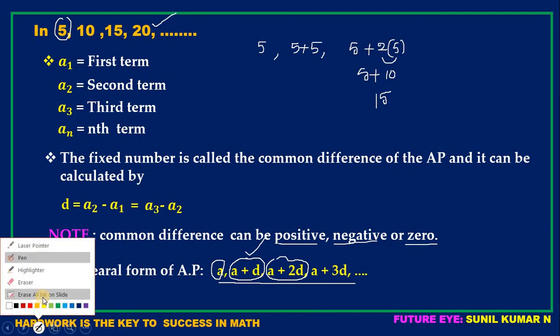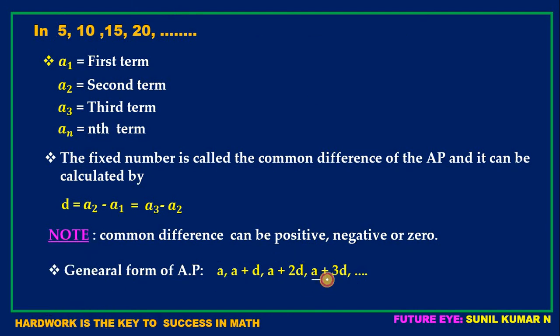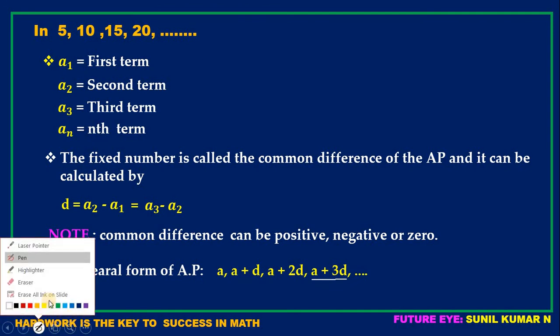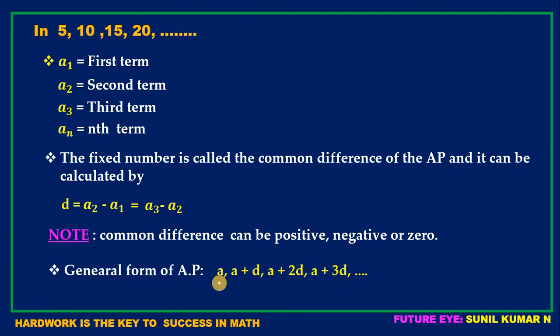So the fourth term, how can we write? That is A plus 3D. The fifth term, how can you write? A plus 4D. The 10th term? A plus 9D. The 20th term? A plus 19D. So this is called the general form of AP. I repeat again, children, this is very, very important: A, A plus D, A plus 2D, A plus 3D, and so on.